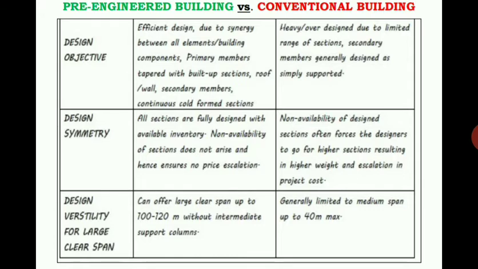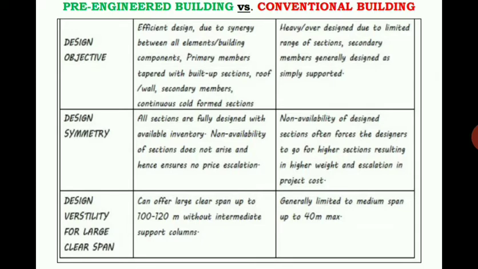And if you take the design versatility for large clear span, here it can offer a large clear span up to 100 to 120 meters without intermediate support columns. So here we can construct structural members up to a length of 100 to 120 meters without providing any intermediate sections.